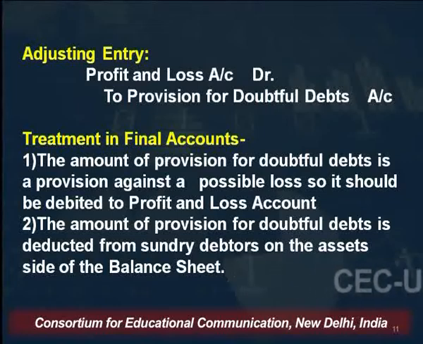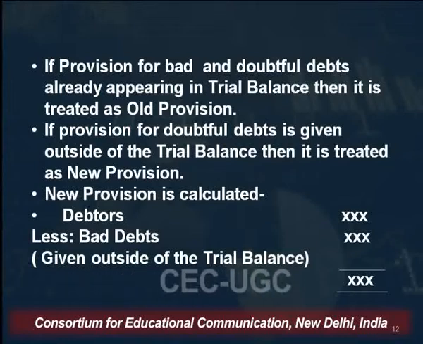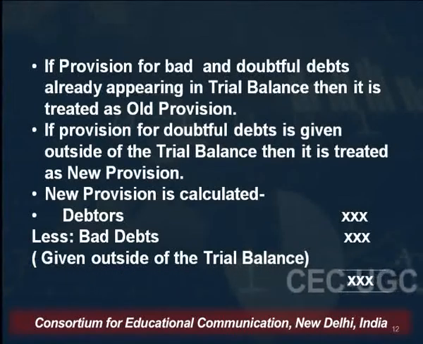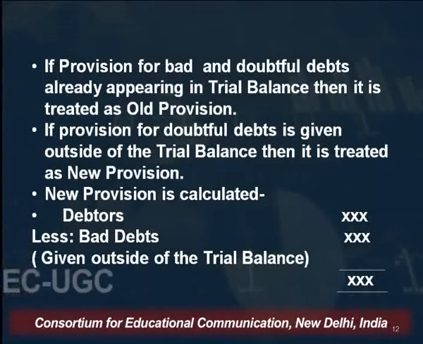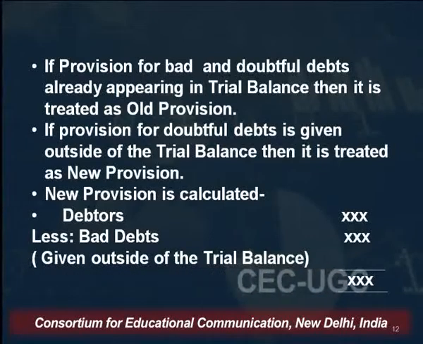It will be deducted from the list of debtors. If provision for bad and doubtful debts is already appearing in the trial balance, then it is treated as old provision. If provision for doubtful debts is given outside of the trial balance, it is treated as new provision.